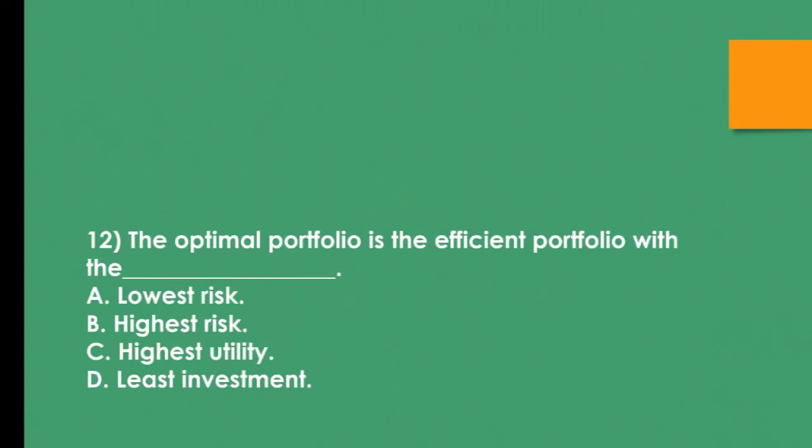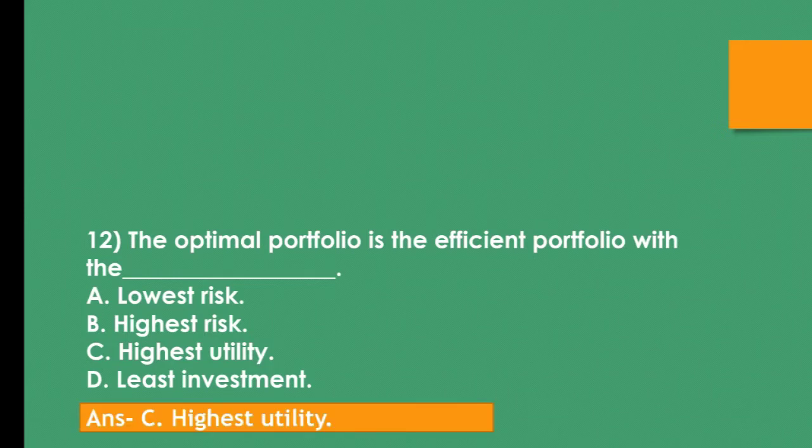Question number 12. The optimal portfolio is the efficient portfolio with the ___. A. Lowest risk, B. Highest risk, C. Highest utility, D. Least investment. The correct answer is C. Highest utility.